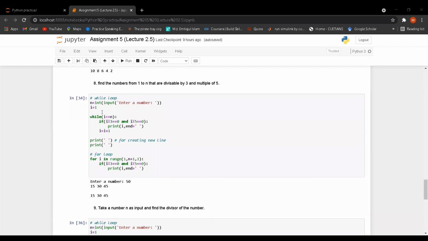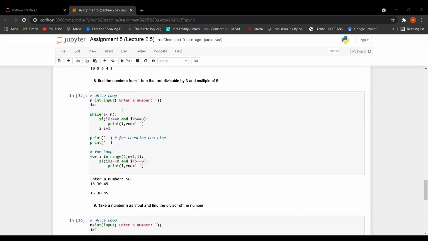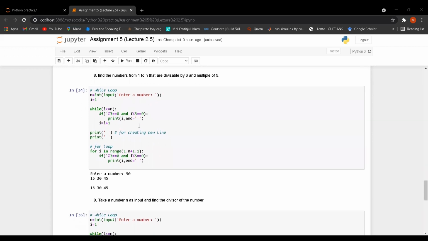I have taken input as integer type, then I have taken the initialization here, 1 to n. So the initial value is 1. After that the condition is i less than or equal n. Then I have to check if it is divisible by 3 and multiple of 5, so I have taken the and logical operator.